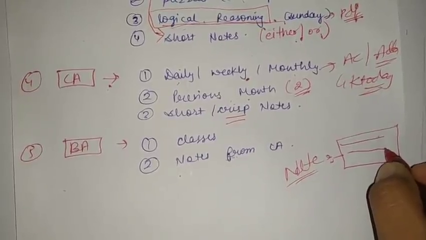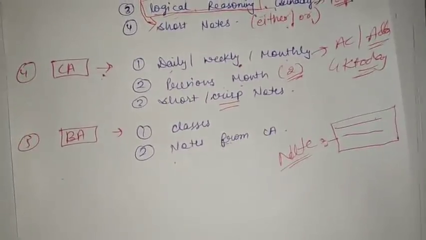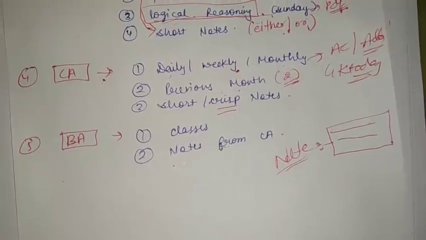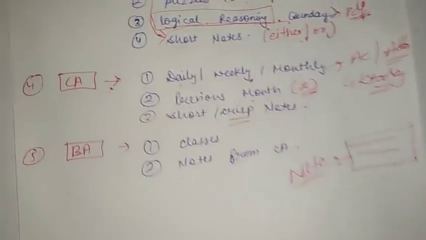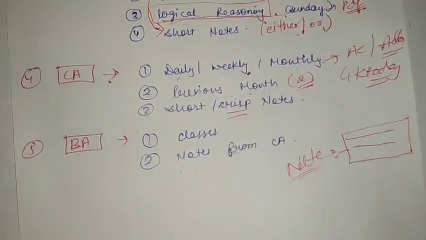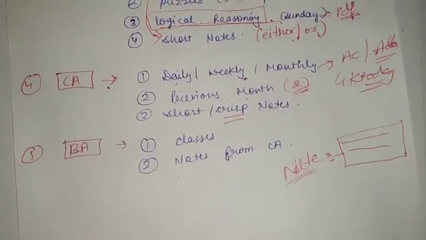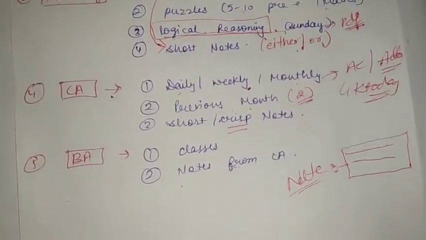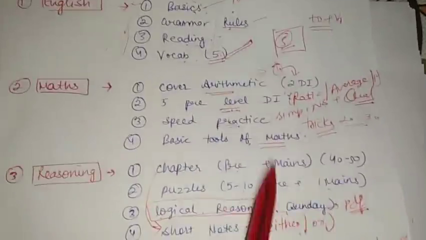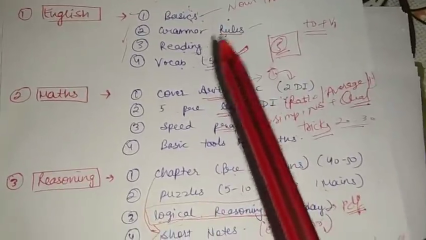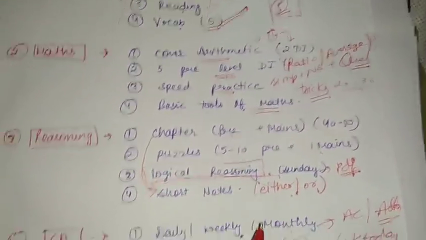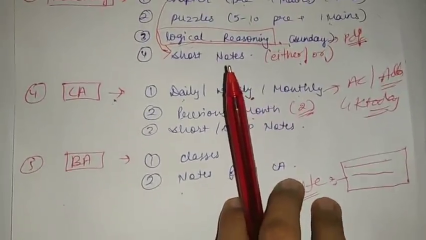So you can note these things in your notes, and questions can come from these lines also. So just make short notes of banking awareness. So that's all for the strategy if you are a beginner or you are already preparing. Banking is all about practice and practice.